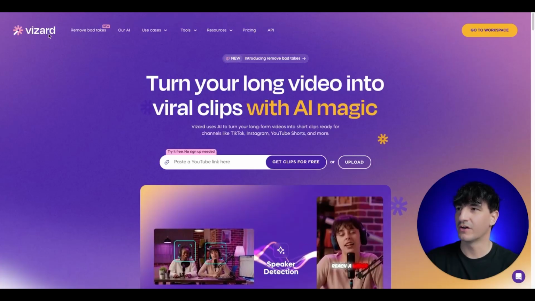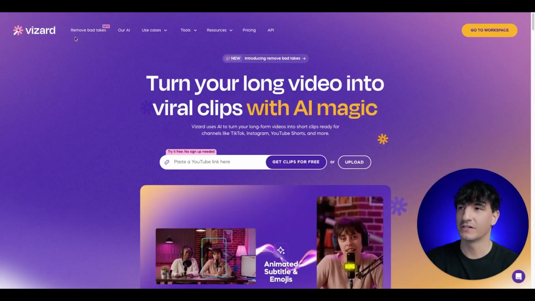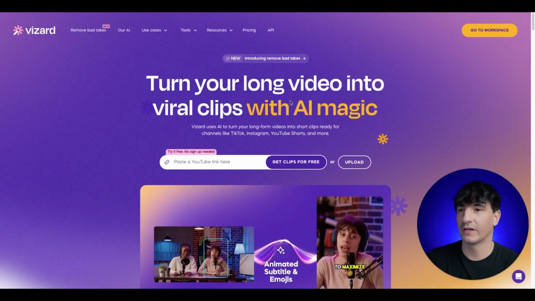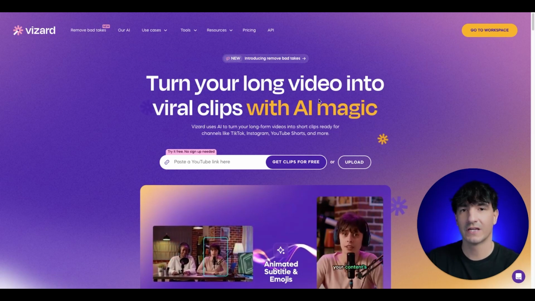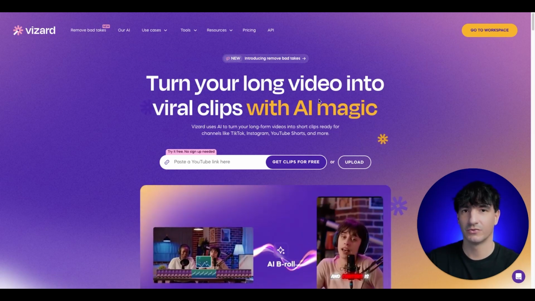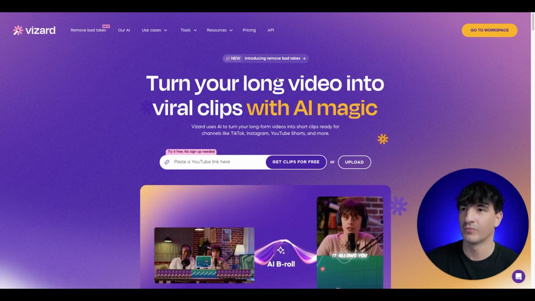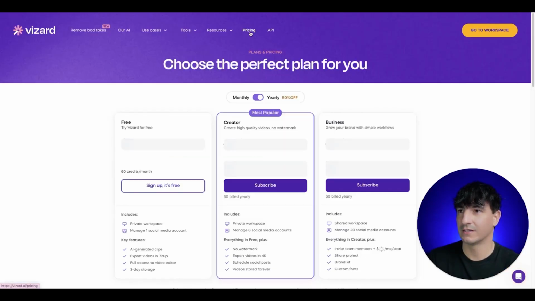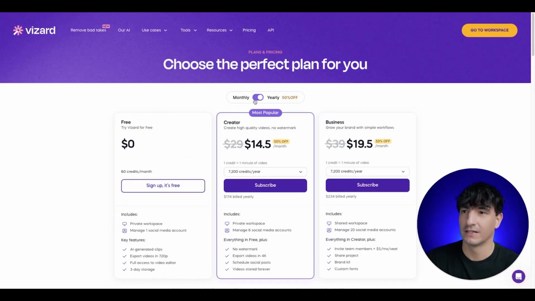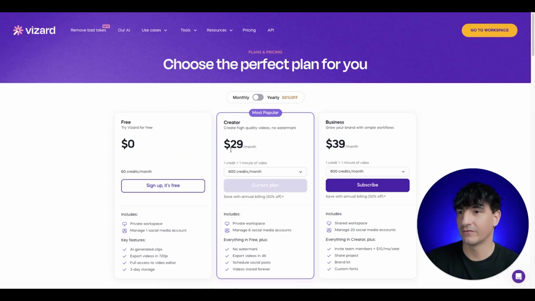You want to go to vizard.ai and sign up for an account. One thing to note, you cannot use a free account to generate an API token. So you'll go ahead and click the monthly fee, which is annual. It's $14.50 here in the States. And for the monthly fee, it is $29. You get a bunch of credits here. You can manage 6 accounts. Once you're set up in that, we can go ahead and move to the workspace.